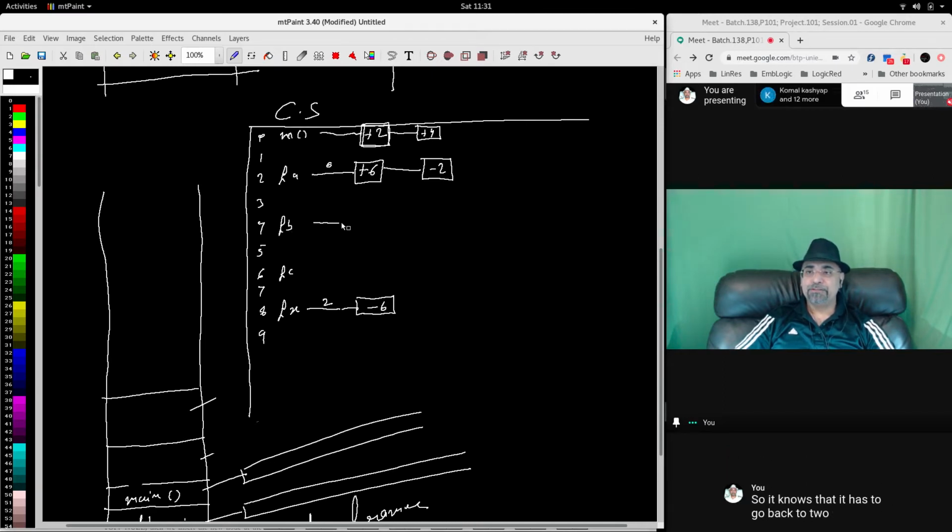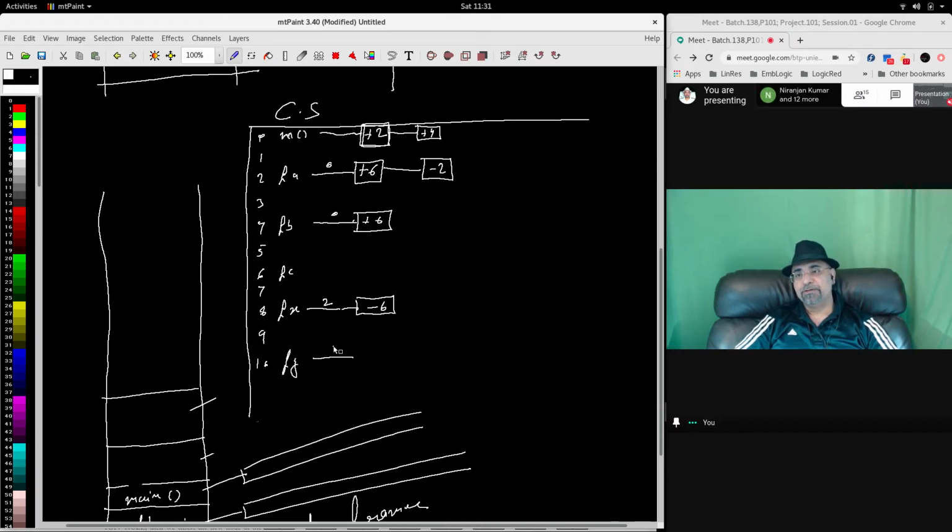Function b starts running. It will have to return to 0. So it will call function y, which is 4 to 1, 2, 3, 4, 5, 6 plus c. Control will jump to plus 6. It will come here and start running.